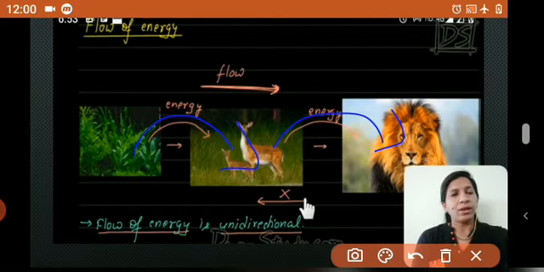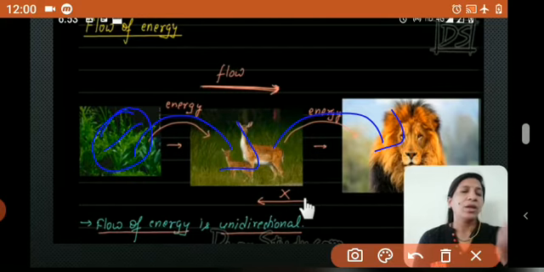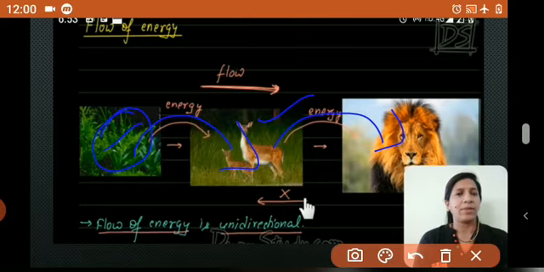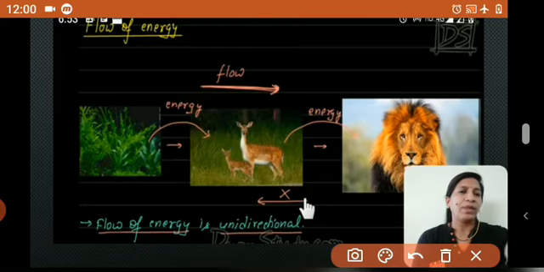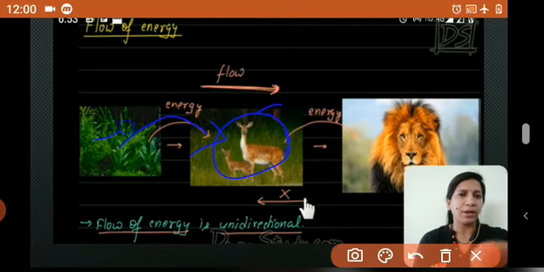When the deer eats this plant, the deer gets energy from the plant that has been eaten. Yes. So the deer gets some energy out of this plant.